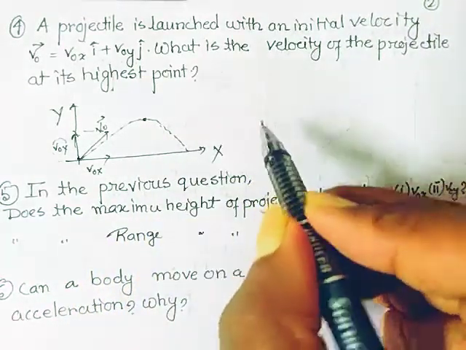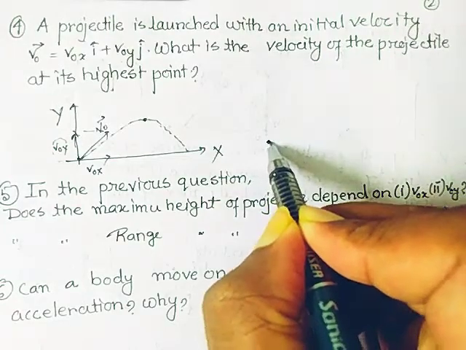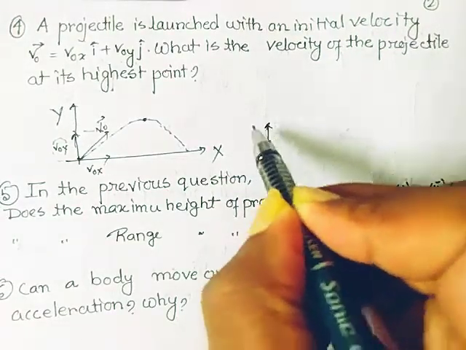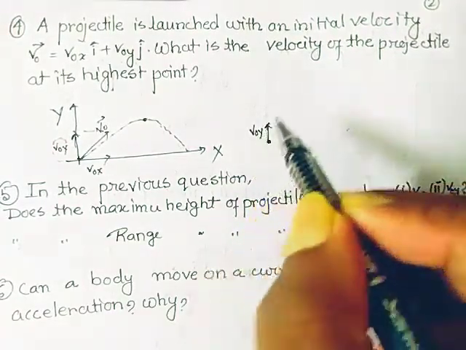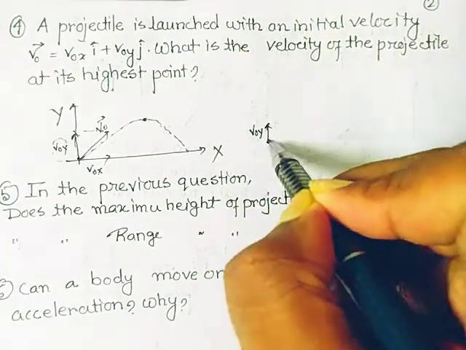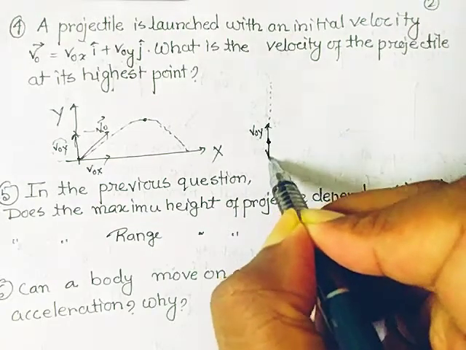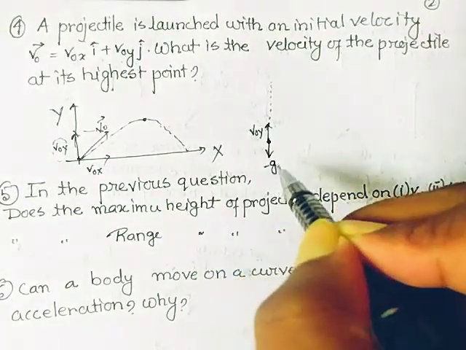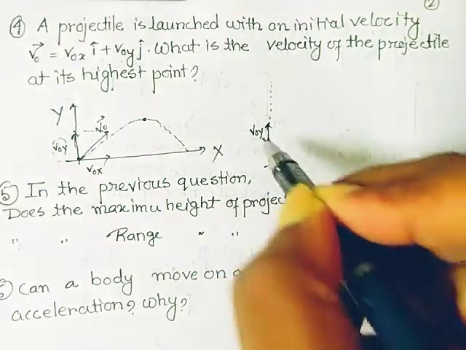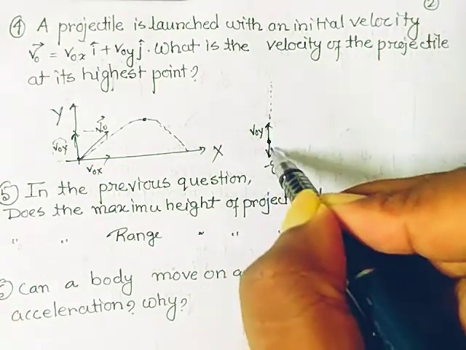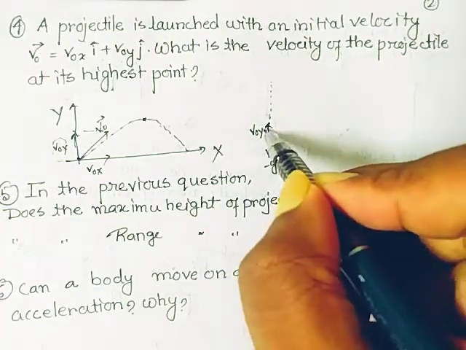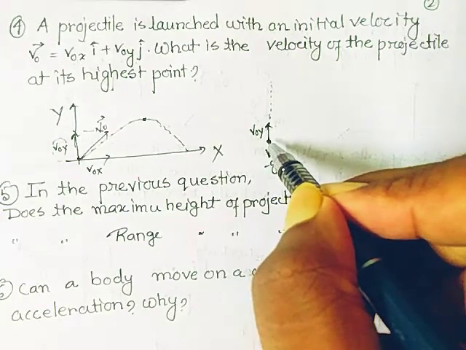If I draw it separately, that is v0y, that's why the particle is moving upward. And at that time the acceleration minus g is acting downwards. It is moving along the positive y direction, acceleration is in the negative y direction, so we have the velocity continuously decreasing with time.